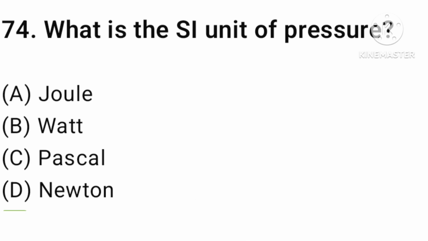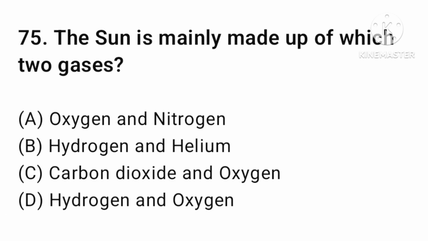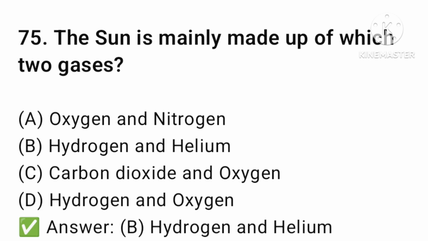Next question. What is the SI unit of pressure? Joule, watt, Pascal, or Newton? The answer is option number C, Pascal. Let's find the next question. The sun is mainly made of which two gases? Oxygen, nitrogen, hydrogen, helium, carbon dioxide, or hydrogen, oxygen. The answer is option number B, hydrogen and helium.